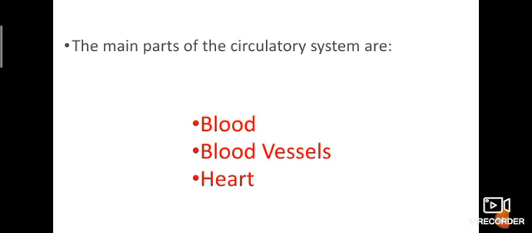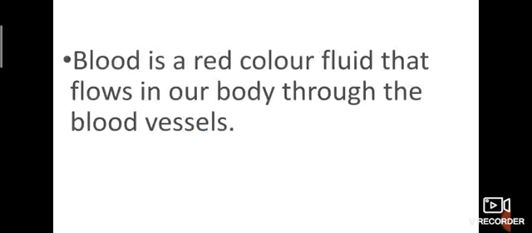So what are the parts in our circulatory system? What are the parts that participate in our circulatory system? Any ideas? Yes, blood. Okay, through our blood vessels, heart. Firstly, blood. What is blood? Yeah, blood is a red color liquid. Okay, a red color fluid that flows in our body through the blood vessels.